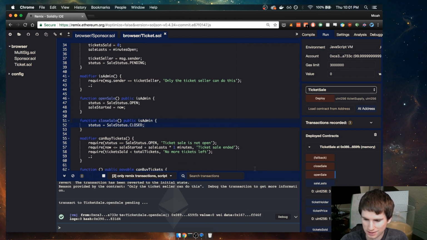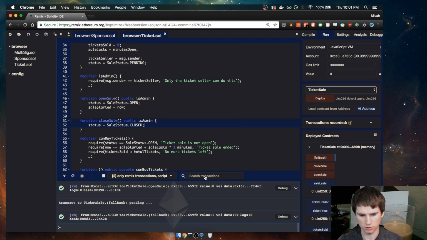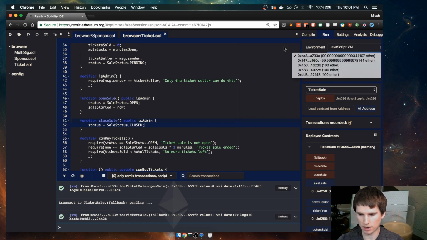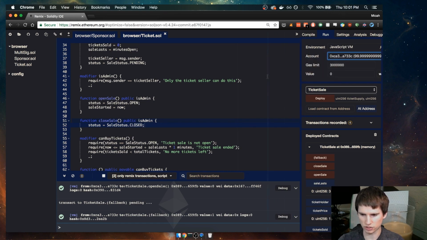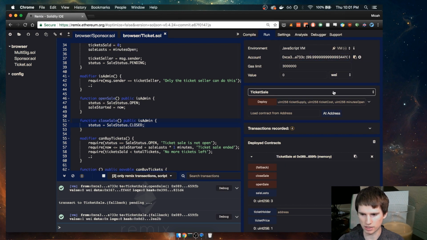So now that the sale is open, we have 3 minutes total to send one way to the fallback function. It says it was successful. So then I could check my address to see if I actually did get that ticket by copying here.